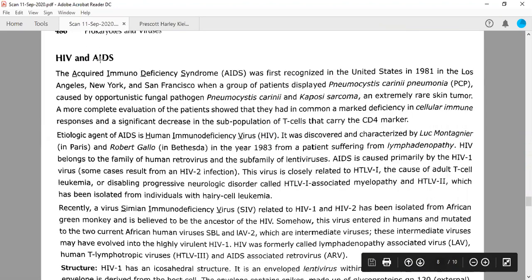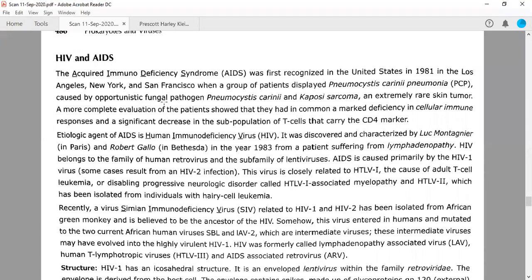Now the disease called acquired immunodeficiency syndrome is caused by the human immunodeficiency virus. First of all, it was recognized in the USA in 1981 in Los Angeles, New York, and San Francisco, when a group of patients displayed the features of PCP. What is PCP? Pneumocystis carinii pneumonia. It is a fungal pathogen after infection of which the patient will show pneumonia-like symptoms. Pneumocystis carinii is an opportunistic fungal pathogen.